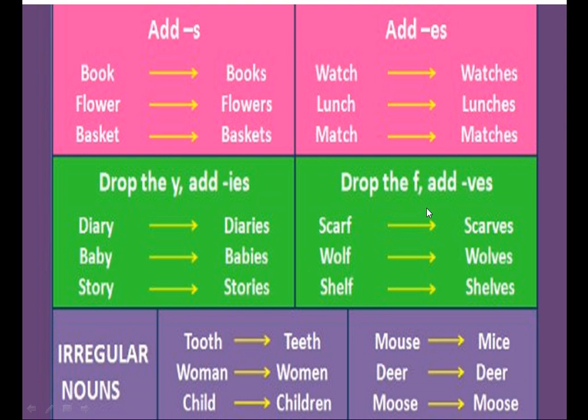And the nouns ending in f or fe drop the f or fe and take ves in the plural, like scarves, wolves, shelves. There are some irregular nouns: tooth, teeth, woman, women, child, children, mouse, mice, deer, deer, moose, moose.